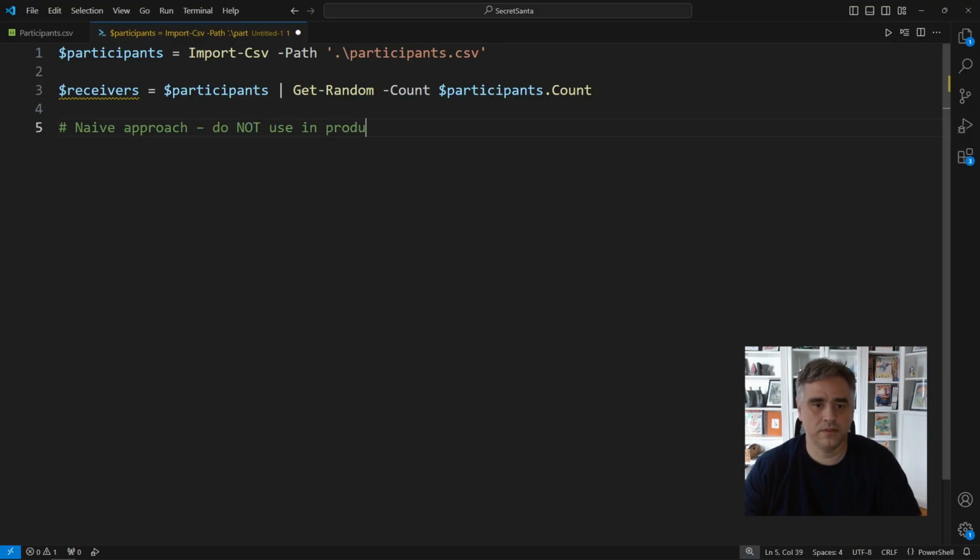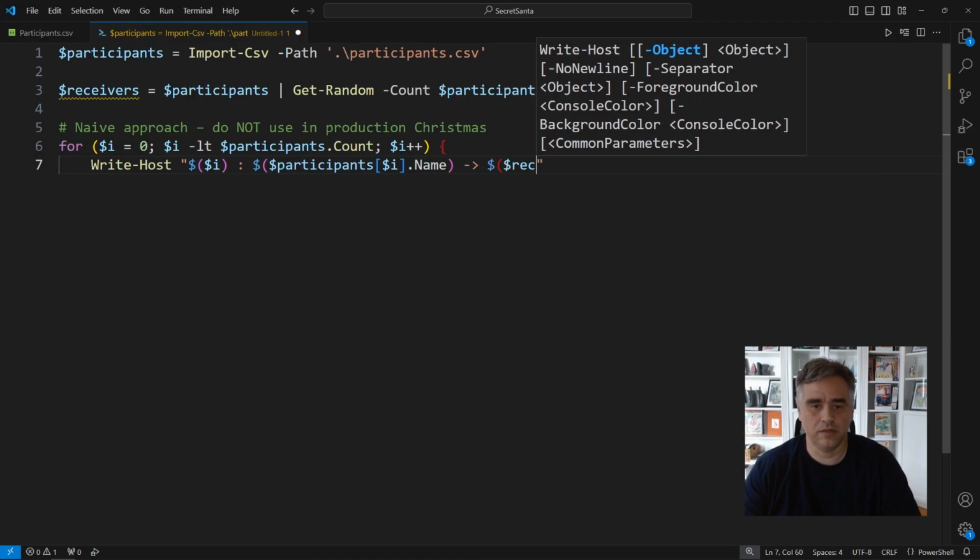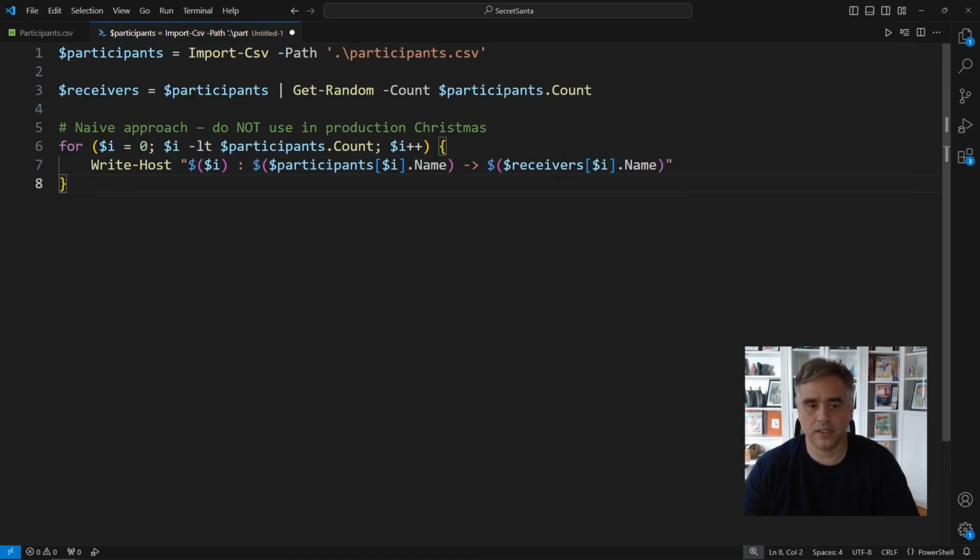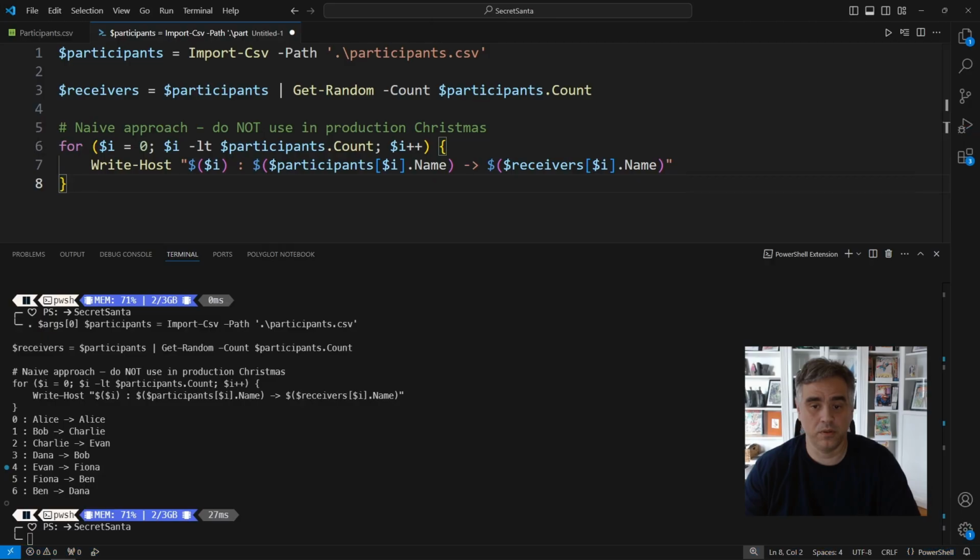Now, for the world's simplest Secret Santa algorithm, we just connect each person to the shuffled list by index. This for loop walks from 0 up to the number of participants. For each i, we grab participant i as the giver and receiver i as the receiver and print out the results. Super simple, super fast, and super broke. Because with this approach, people absolutely can get themselves. We're not checking anything. We're just hoping the universe is kind. And spoiler alert, it isn't, as we can see by Alice down here.